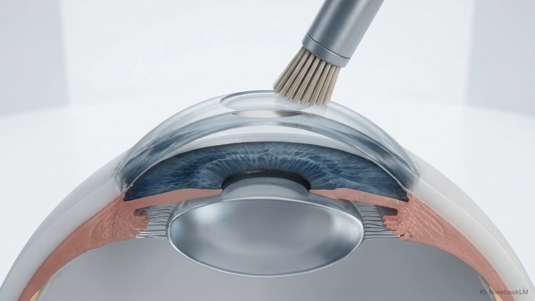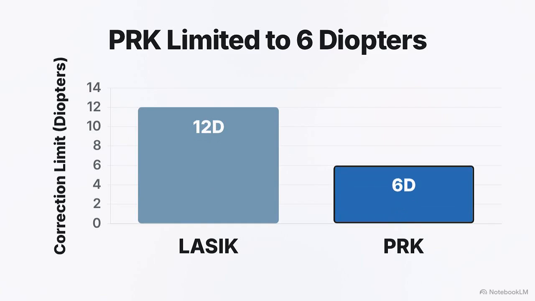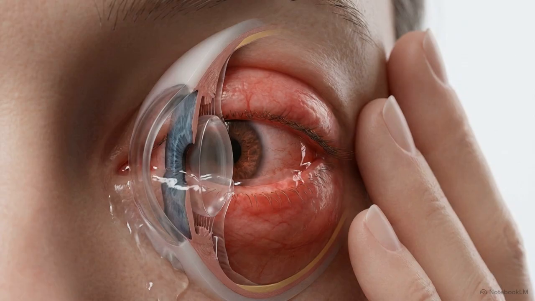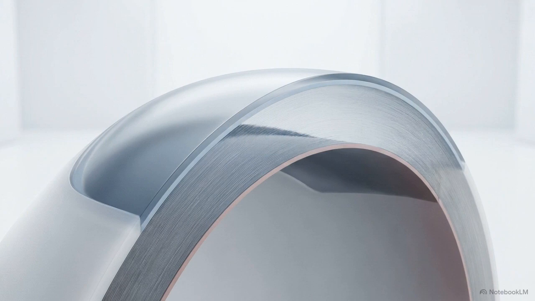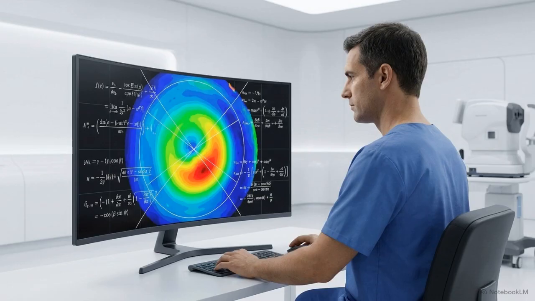For patients disqualified from LASIK due to low initial corneal thickness, we use a surface ablation technique called photorefractive keratectomy, or PRK. PRK comes with clinical trade-offs. It can only correct lower diopters, up to 6D for myopia, and because it ablates the surface directly, the epithelial healing process is slower and significantly more uncomfortable for the patient. However, because PRK does not involve creating a superficial flap, it eliminates the risk of late flap dislocation and drastically reduces the threat of ectasia. Elective refractive surgery is a strict mathematical calculation. The desired dioptric correction must never exceed the structural integrity limits of the patient's individual stromal thickness.